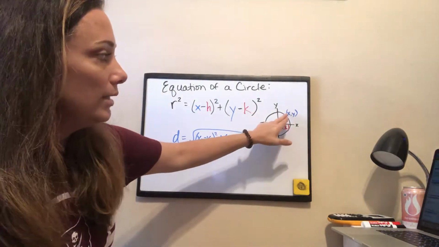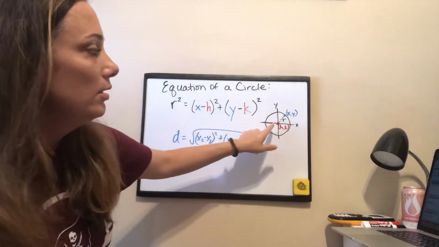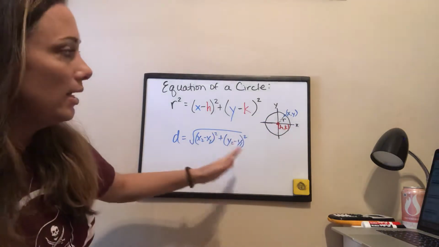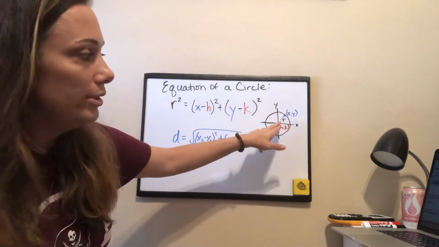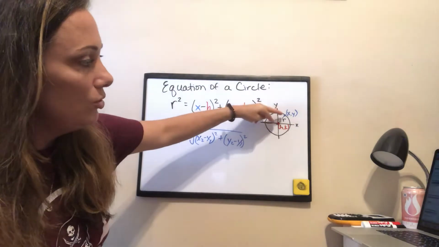Don't you agree that any single point on this circle is the same distance, the radius, from the center? Yes. So that is how they're able to just say (x, y) for any point on the circle. The center is always going to be called (h, k).